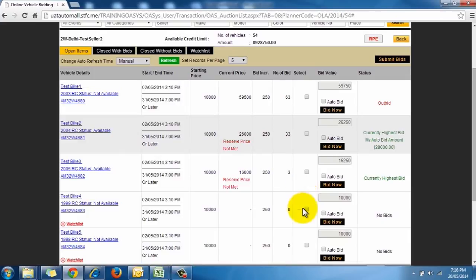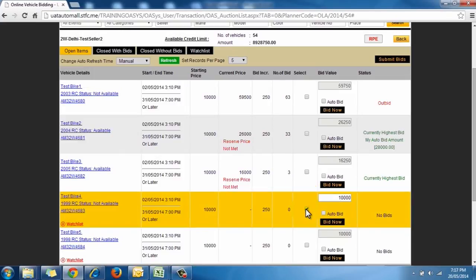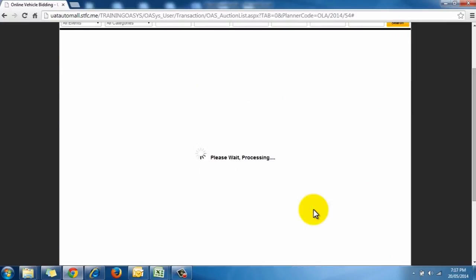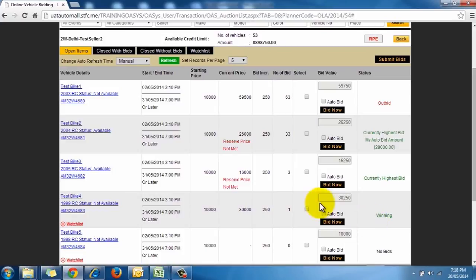To place a bid, select your vehicle and add your bid amount in the bid value box. The system will ask you for a confirmation and then click on Submit Bids. Your bid will be placed. After that, the system will display the current price of the vehicle as your bid amount along with the current status for that bid.